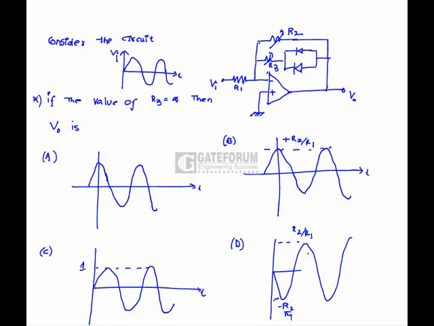In the circuit, if the value of R3 is equal to infinity, then V0 is? If R3 is infinite, this combination is not going to exist. Simply it is an inverting amplifier whose gain is minus R2 by R1. So the output is 180 degrees phase shifted compared to the input, and the gain is R2 by R1. So option D is correct.